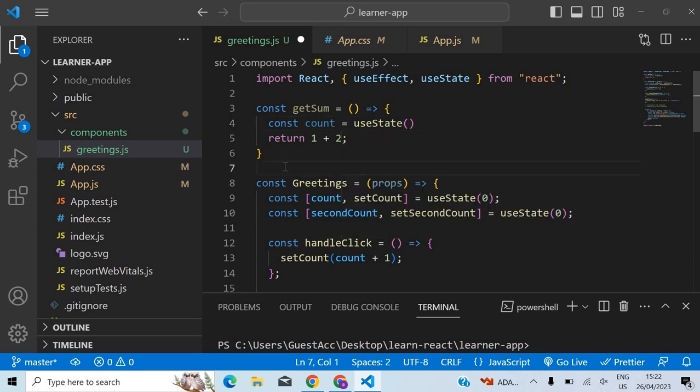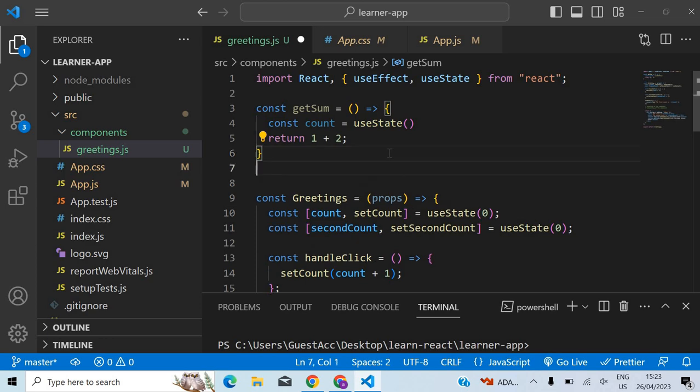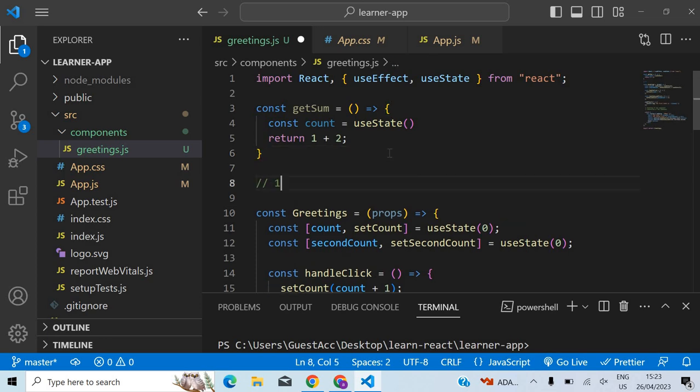This is not possible. Why is it not possible? Because this is a normal function. This is not a React component, neither is it a hook. So this is not valid. Hooks can only be called inside React components or other hooks. So that's the first point, the rules of hooks.